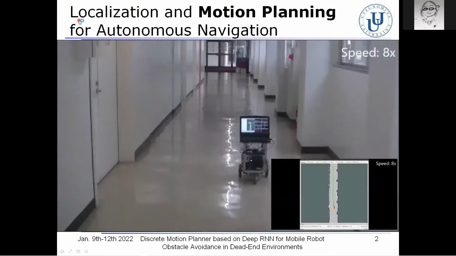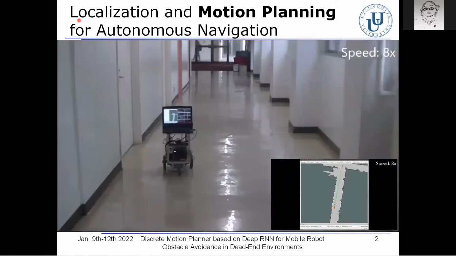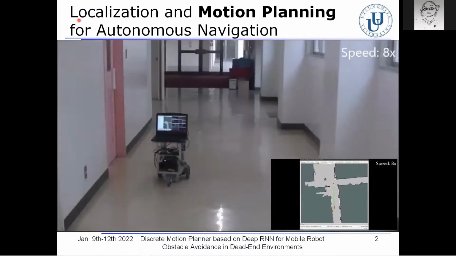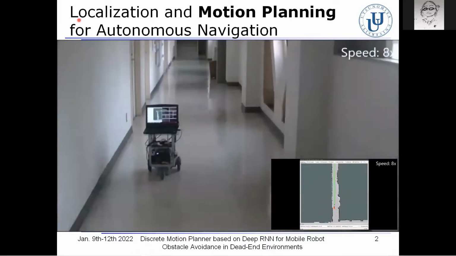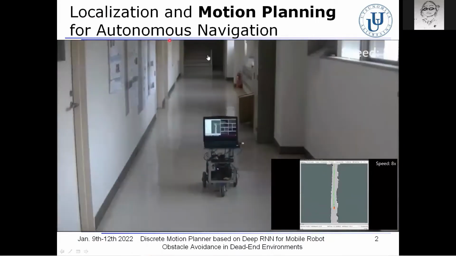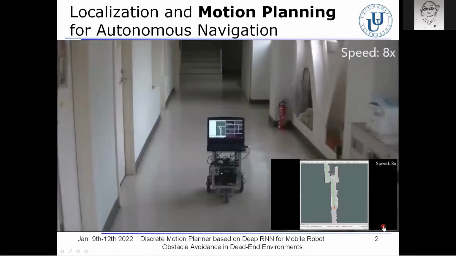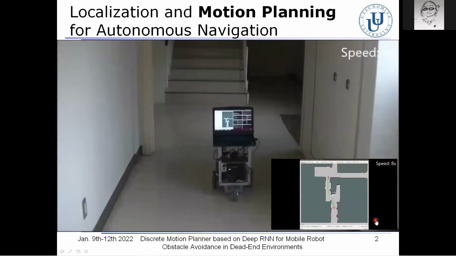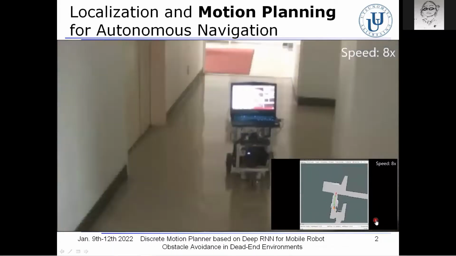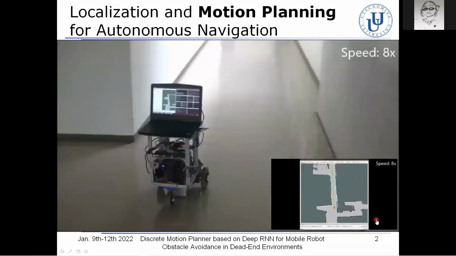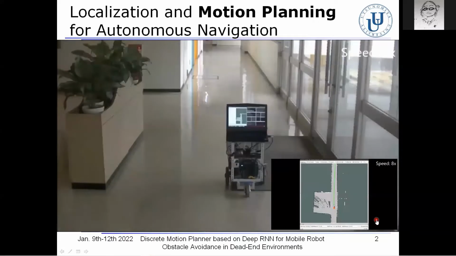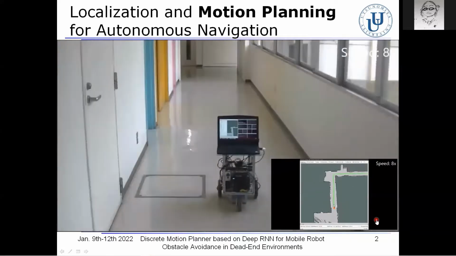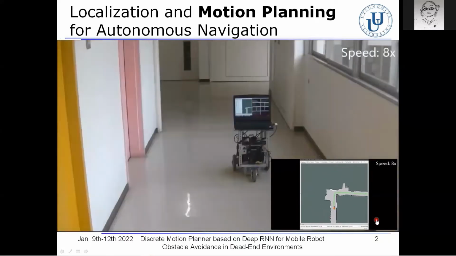As you can see in this movie, first off, localization and motion planning are essential capabilities required for autonomous navigation of mobile robots. For localization, the environmental map, as shown in this right bottom movie, is built beforehand. Based on the localization result, the robot then plans the path and motion toward a goal destination.